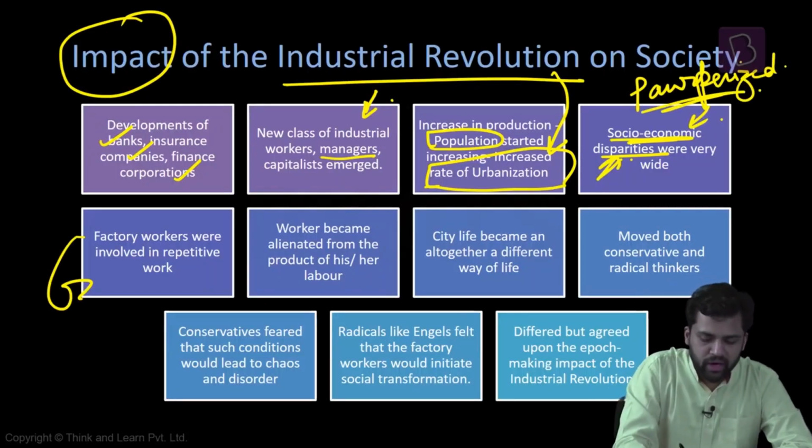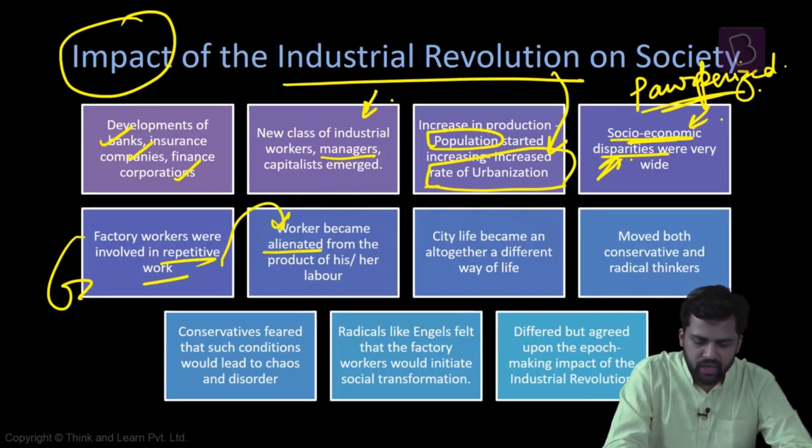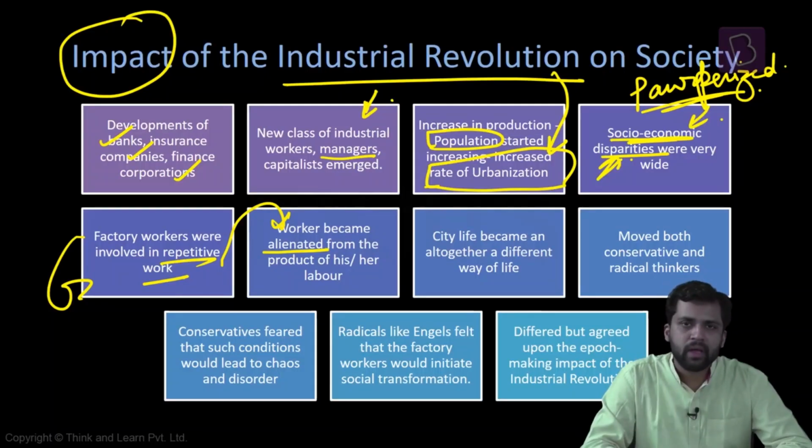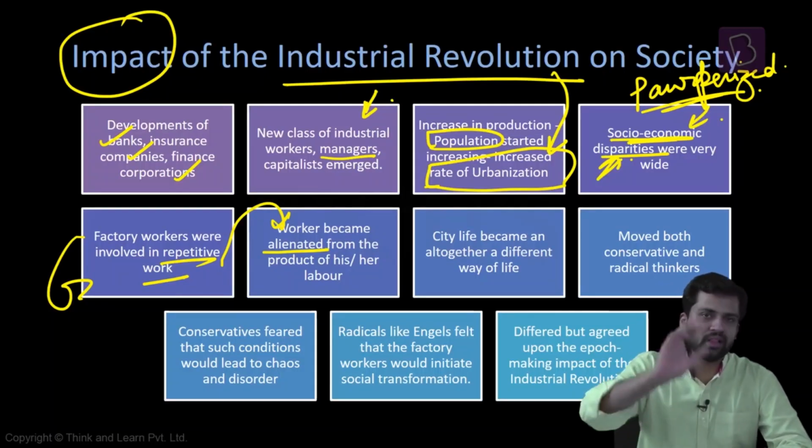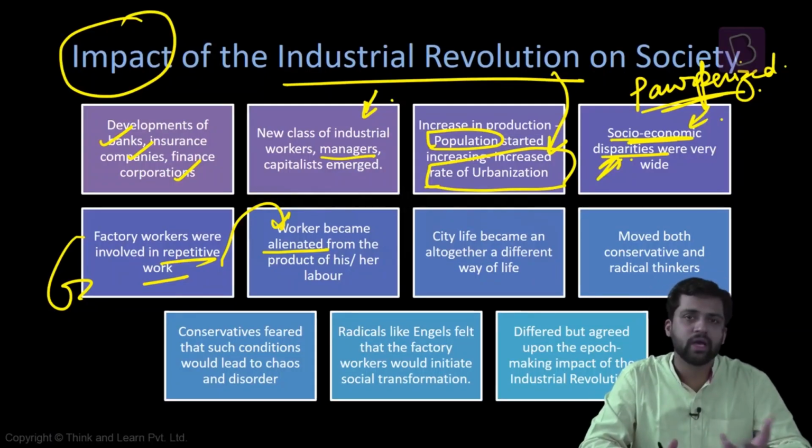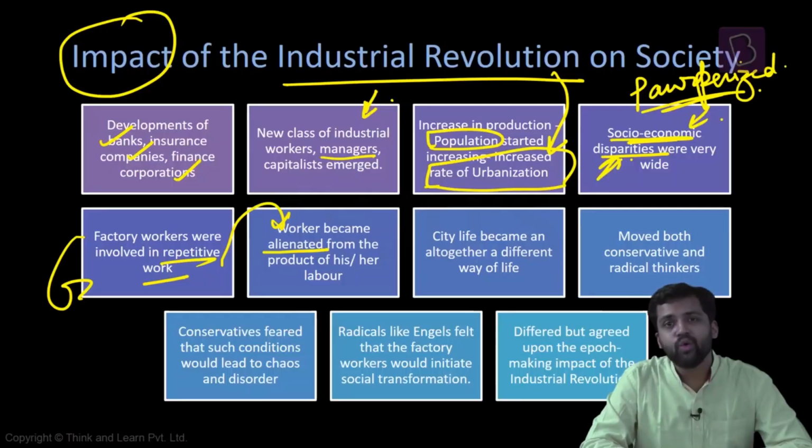Now factory workers are involved in repetitive work. The same work has to be repeated for the markets. As a consequence of this, they can become alienated from the product. Previously, a man used to produce something, and he had ownership of the product and could sell it. He could decide what kind of product to produce. If he's working in the fields, he can decide what crops to cultivate. He's the one producing that thing, owning that thing, and he can sell it and take all the decisions related to it. But now what is happening?